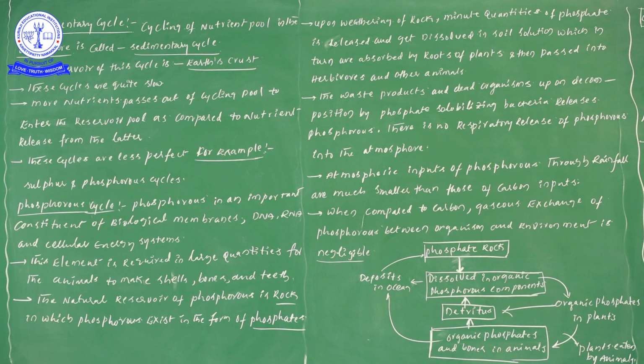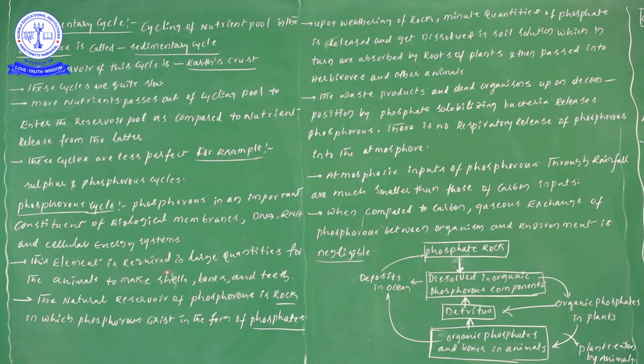Phosphorus is required. Not only for these three formations, here is one more: cellular energy systems. Here energy is nothing but ATP, which is adenosine triphosphate. In that particular energy form we are observing three phosphates, which means that in the formation of ATP, definitely phosphorus is required.